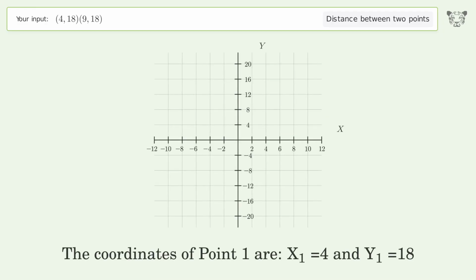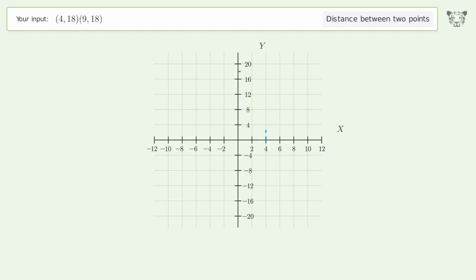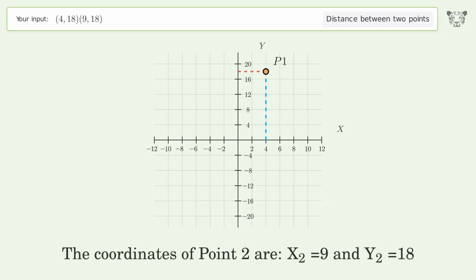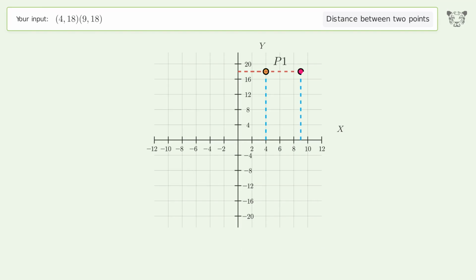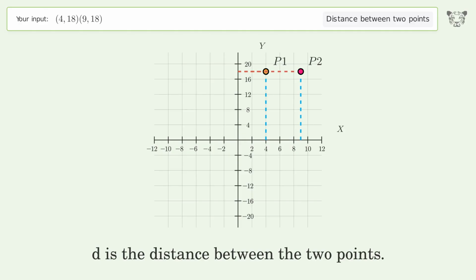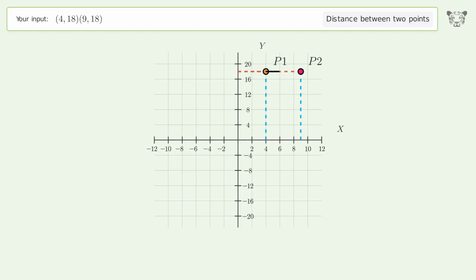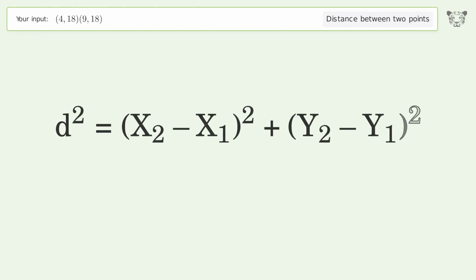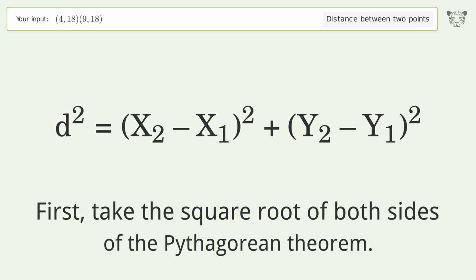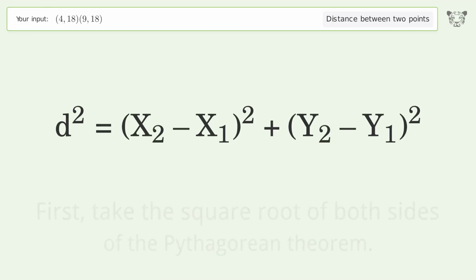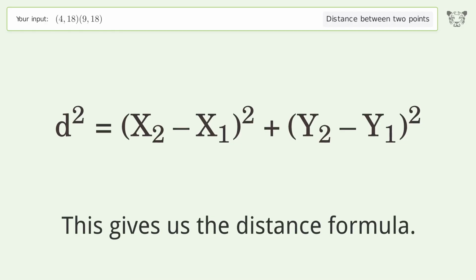The coordinates of point 1 are x1 equals 4 and y1 equals 18. The coordinates of point 2 are x2 equals 9 and y2 equals 18. D is the distance between the 2 points. First, take the square root of both sides of the Pythagorean theorem. This gives us the distance formula.